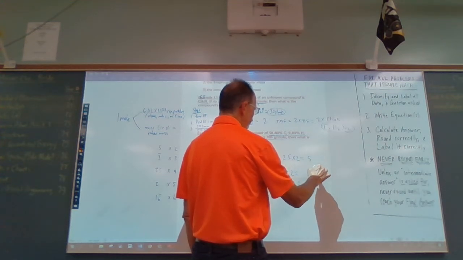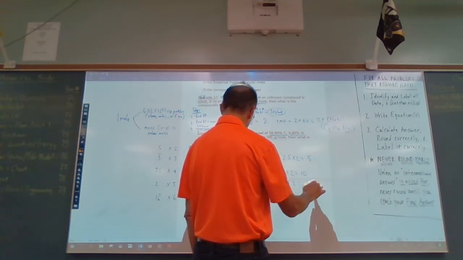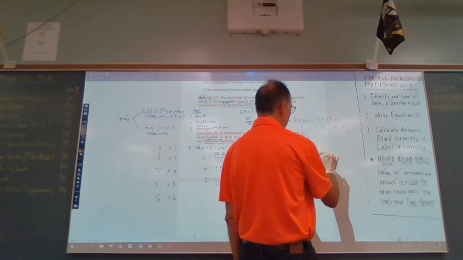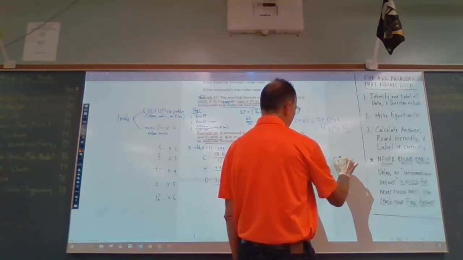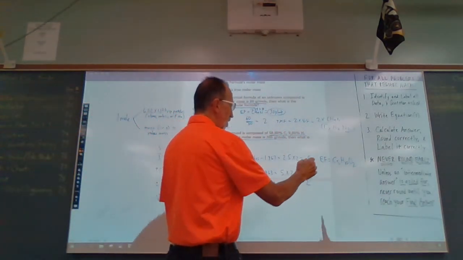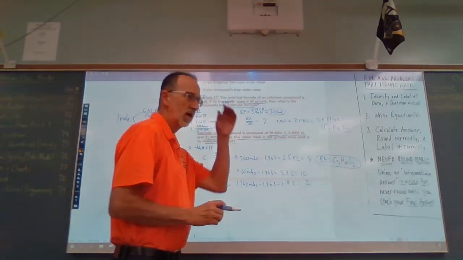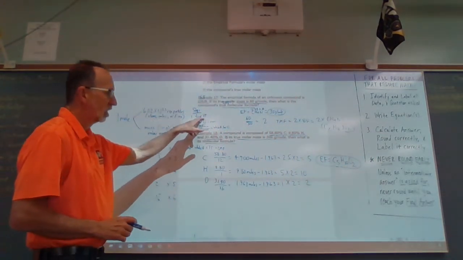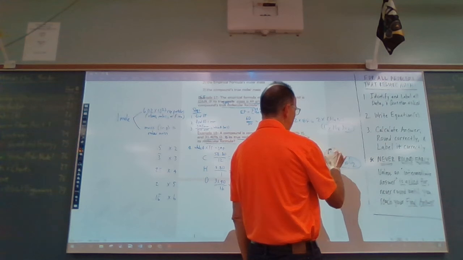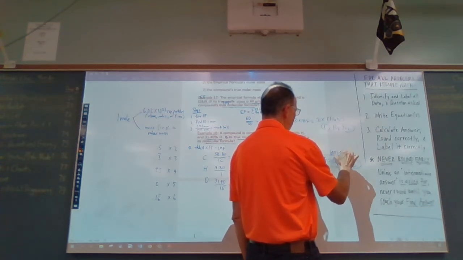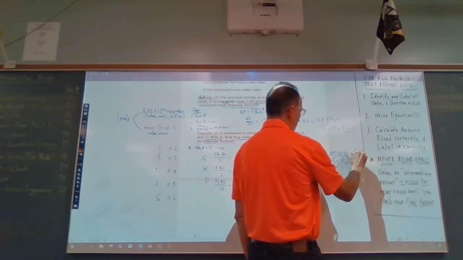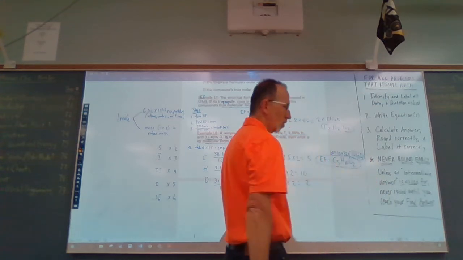So this is 5 carbons, 10 hydrogen, and 2 oxygen. So our empirical formula is C5H10O2. All right? So that is our empirical formula. We're trying to find the true molecular formula. So we've got the empirical formula. Now we need to find that empirical formula's molar mass. C5 would be 12 times 5 is 60, 10 for hydrogen, 32 for oxygen, 102 grams per mole for the empirical formula.